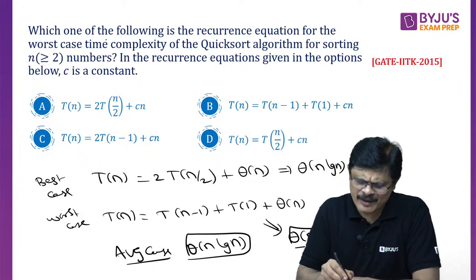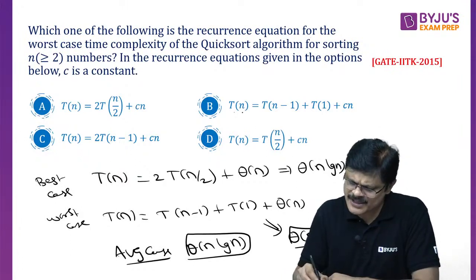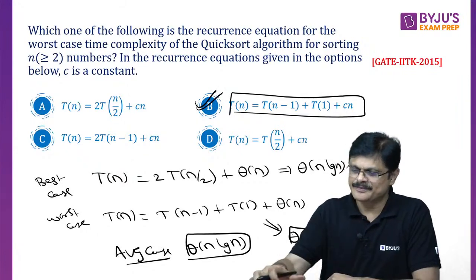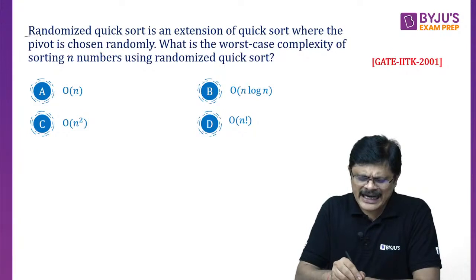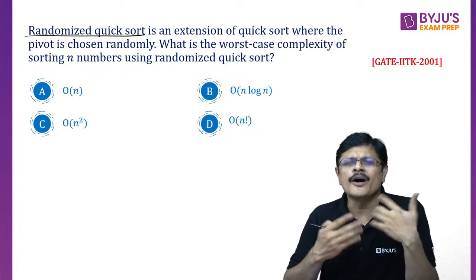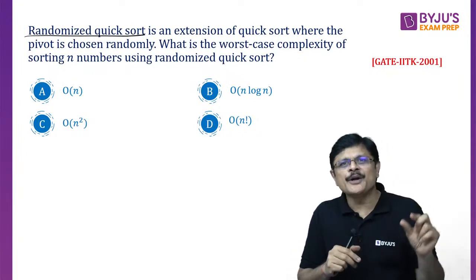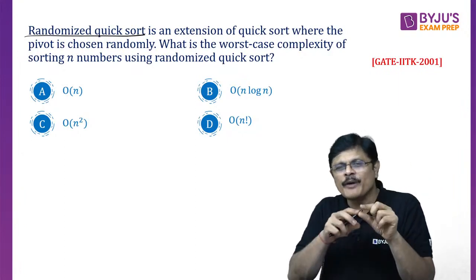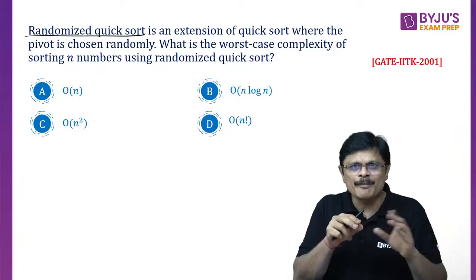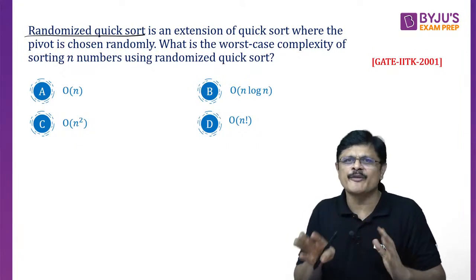Okay, here the question is simply which one of the following recurrence equations is for worst case time complexity. Worst case time complexity is obviously B, the correct answer for this. And this is randomized quicksort. See, the idea of quicksort is we are going to select a pivot element. You identify an element, and you want to place it in its correct position. When you place that element in the correct position, all the elements less than that will be in the left subpart and all the elements greater than that would be in the right subpart. That is the basic idea of quicksort, my dear friends.